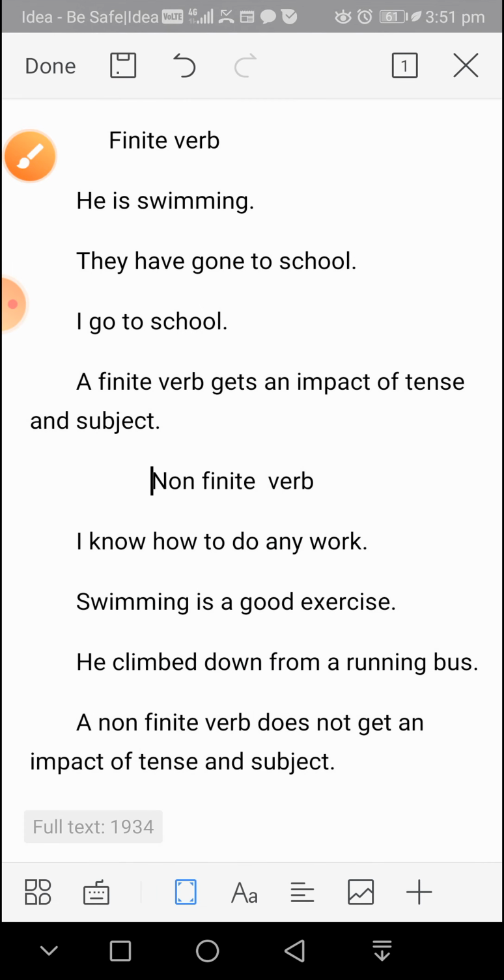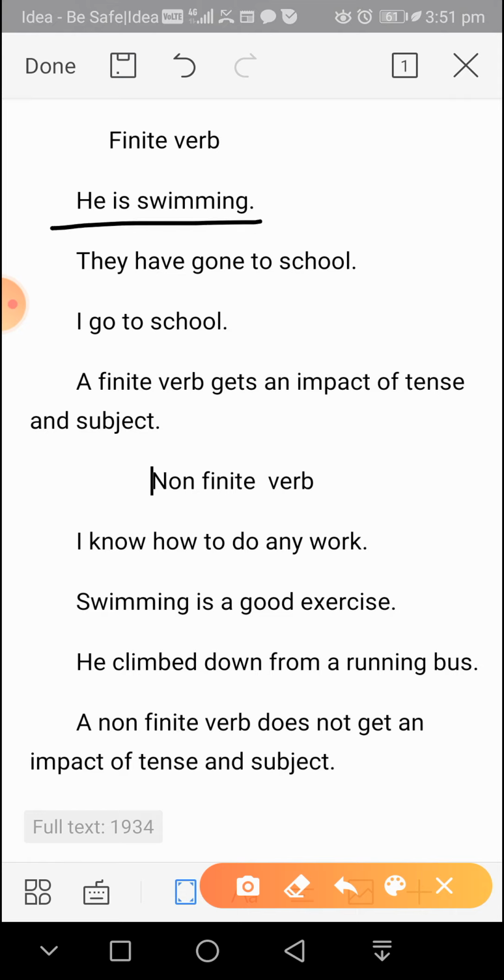Next is finite verb and non-finite verb. He is swimming. They have gone to school. I go to school. See here, they have gone. With have, the third form of the verb has been used. With I, verb first form has been used.